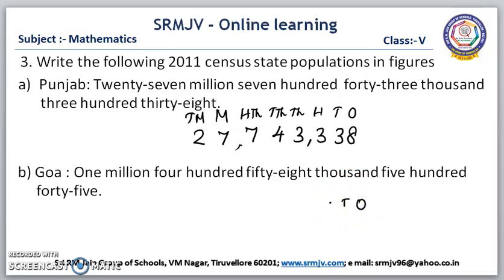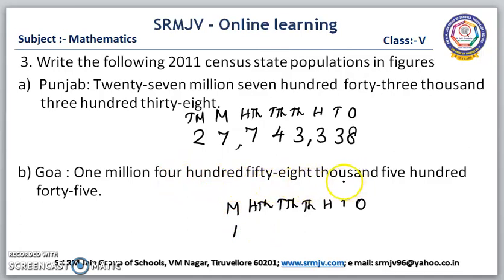Ones, tens, hundreds, thousands, ten thousands, hundred thousands, million. Here, in the million period, we have only a one-digit number. So, we have to write up to million. So, 1 million. In the million period, 1.